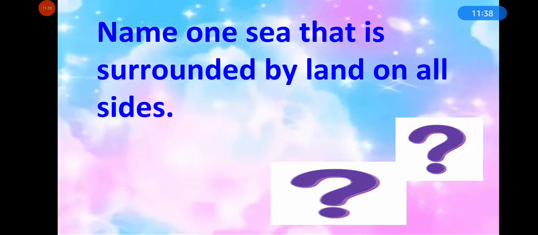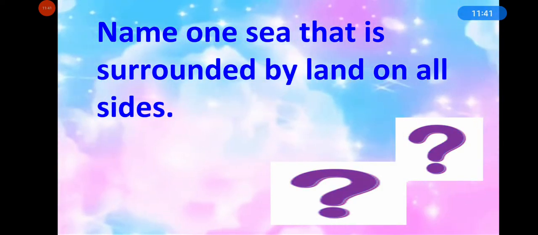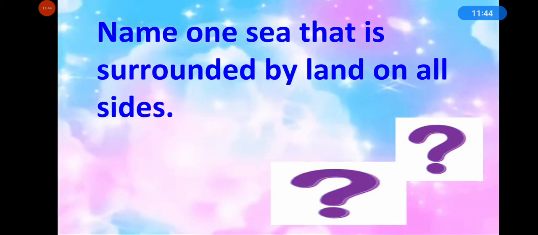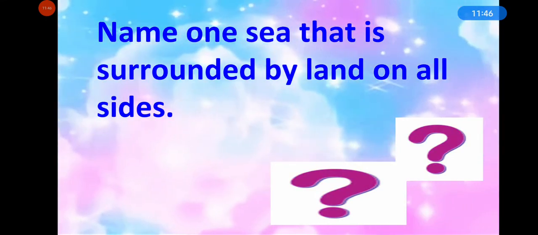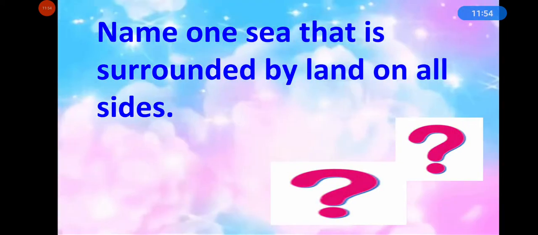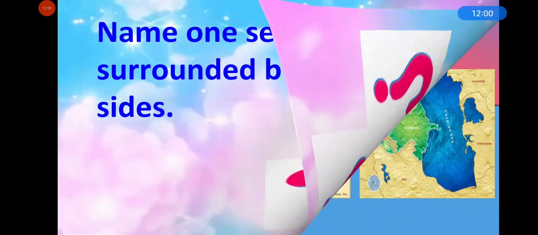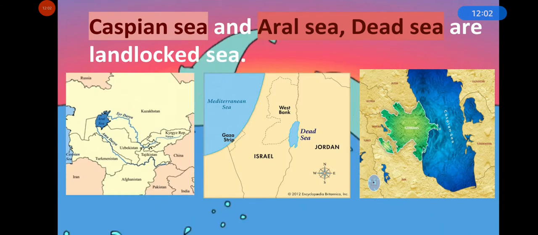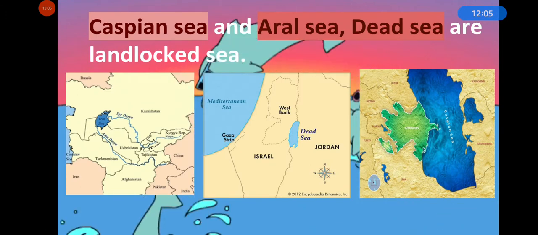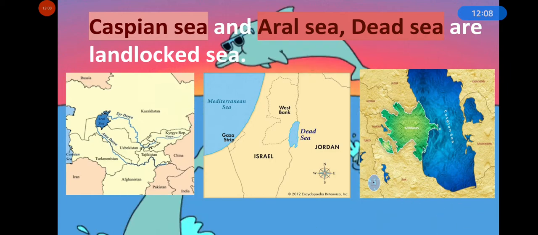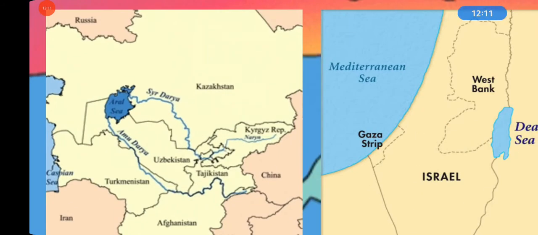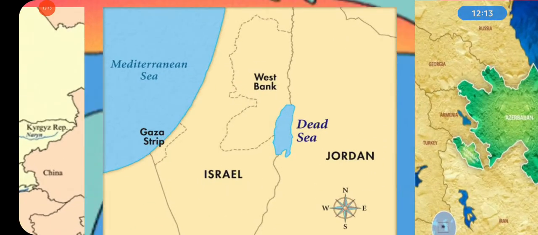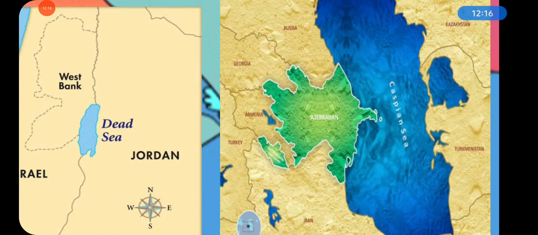And name one sea that is surrounded by land on all sides. There are many seas that are surrounded by land on all sides, or landlocked, but you need to name one sea. Let's observe the picture. So which sea is surrounded by land on all sides? Name one. So we have many seas. Caspian Sea, Aral Sea and Dead Sea are landlocked or surrounded by land. Here you can see Aral Sea. This is surrounded by land. Dead Sea and Caspian Sea.